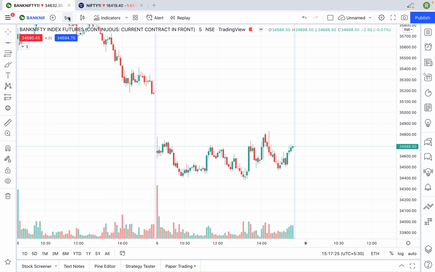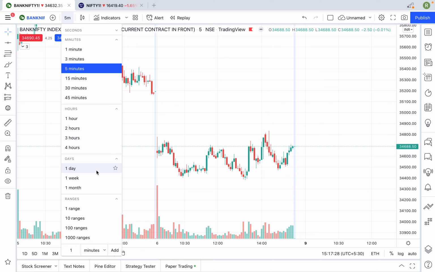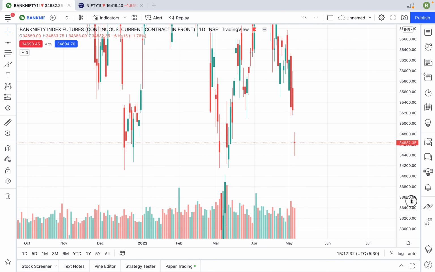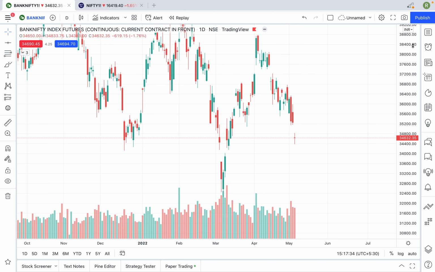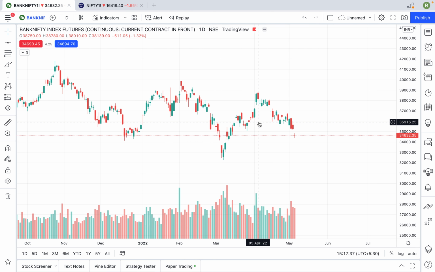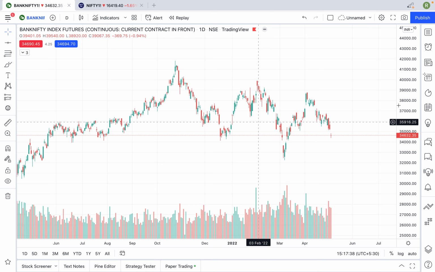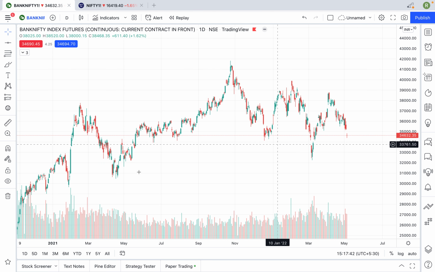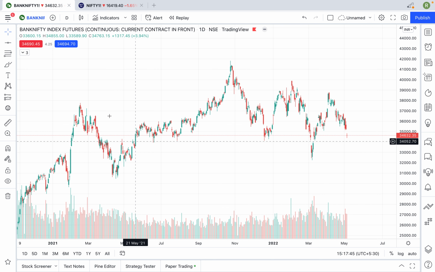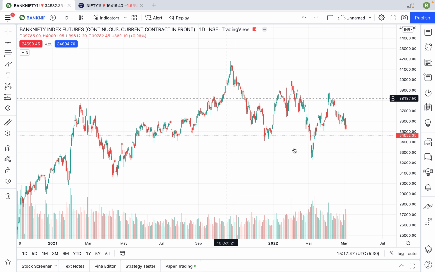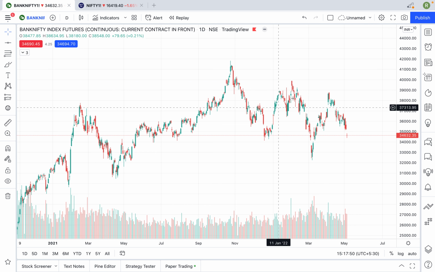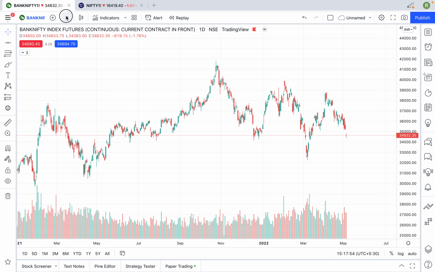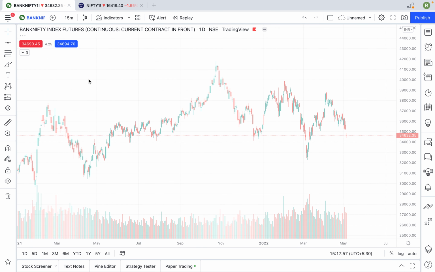Okay, Bank Nifty also, the same thing. When you are going in a bigger time frame, you will understand what momentum is happening, how the trend is going, what the volume is, and where the support and resistance are placed to take the trades. So if you are observing from last March till now, the market is exactly range bound. A particular range is made and Bank Nifty is moving within the same range. So this is in a bigger time frame.